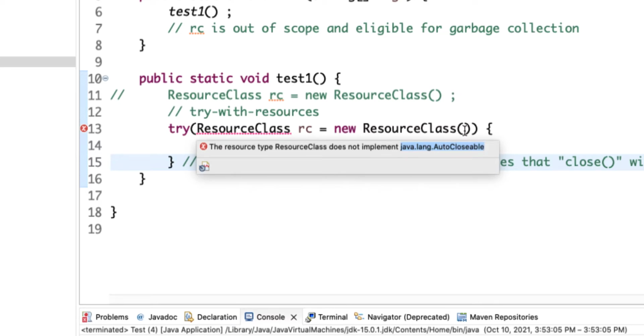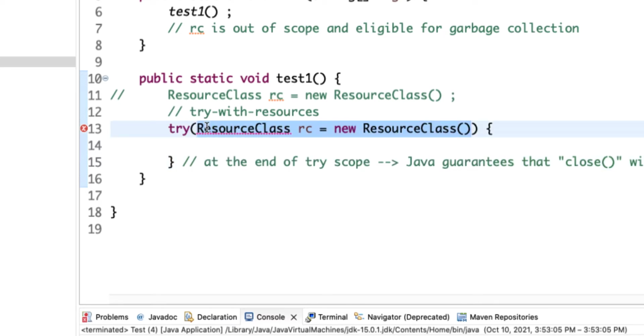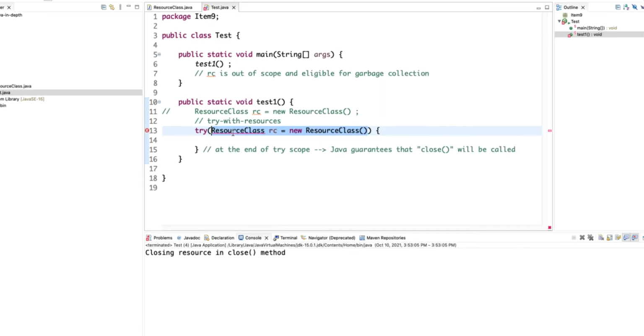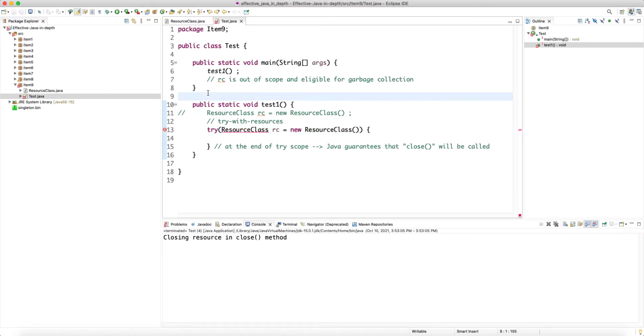So what this says is that the classes that go inside the argument of try with resources have to be managing some resources, and they have to be marked with the AutoCloseable interface. Otherwise the Java compiler complains and doesn't allow your Java code to be compiled, right? So this is a compilation error. This is not a runtime error.